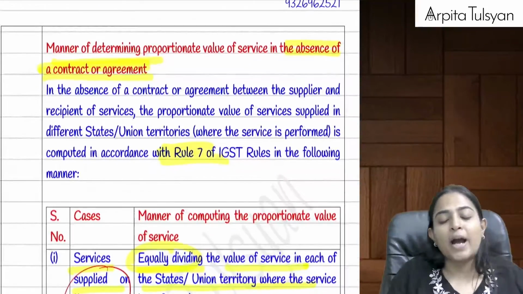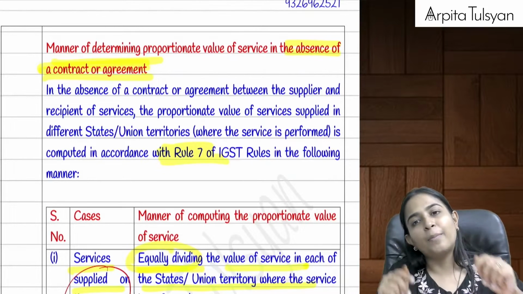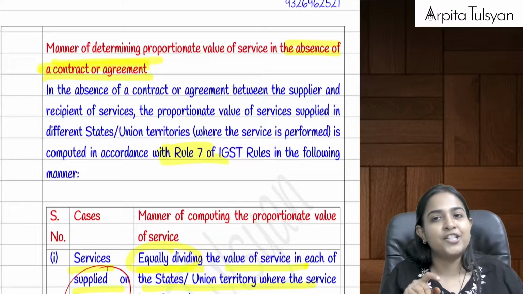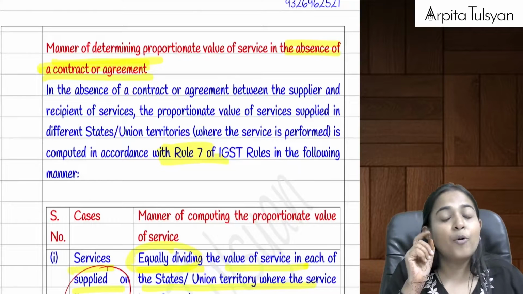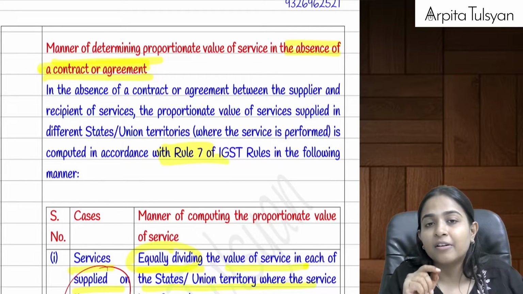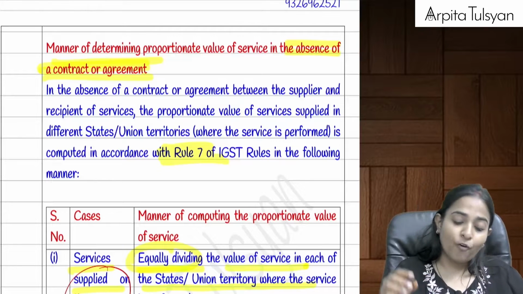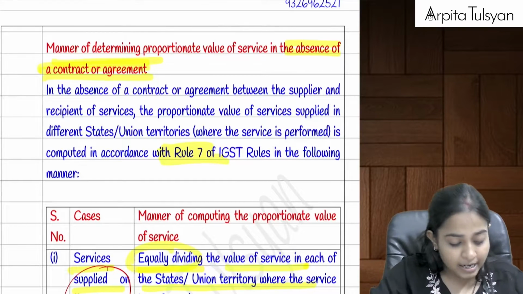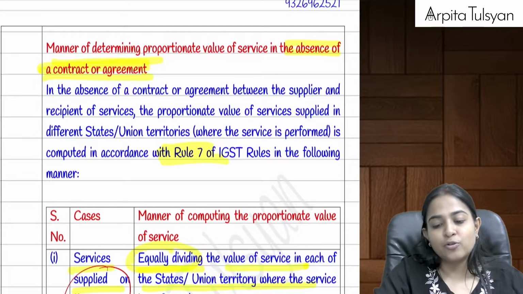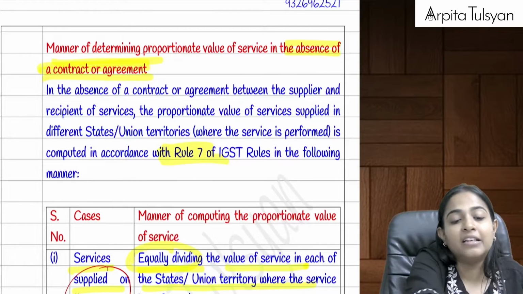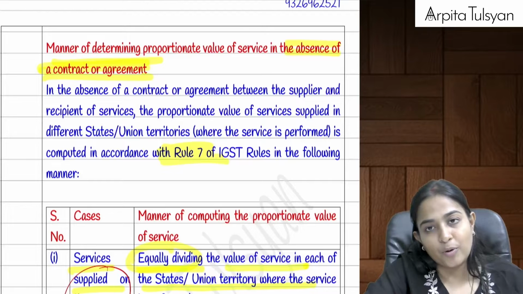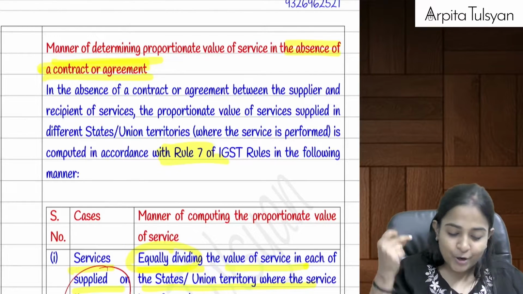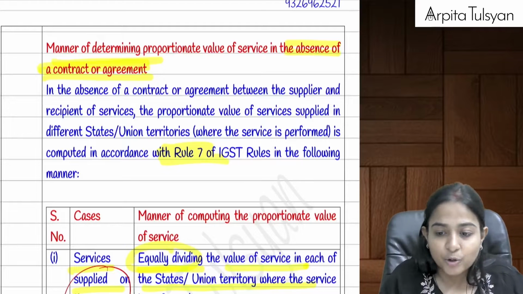Okay, in Mumbai also and in Gujarat also. So how will you do the bifurcation? The bifurcation, try to recollect from section number 12 now. The bifurcation will be done in accordance with the provisions or the proportions which are written in the contract or the agreement. What if the agreement is totally silent? What if the agreement is totally silent or nothing is written in the agreement? Then what is going to happen? Then in that case, we'll have to follow the rules. That is rule number 7 we have to check.